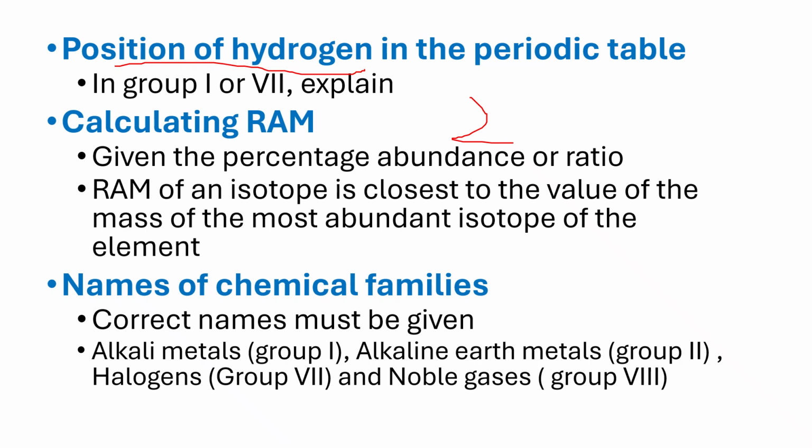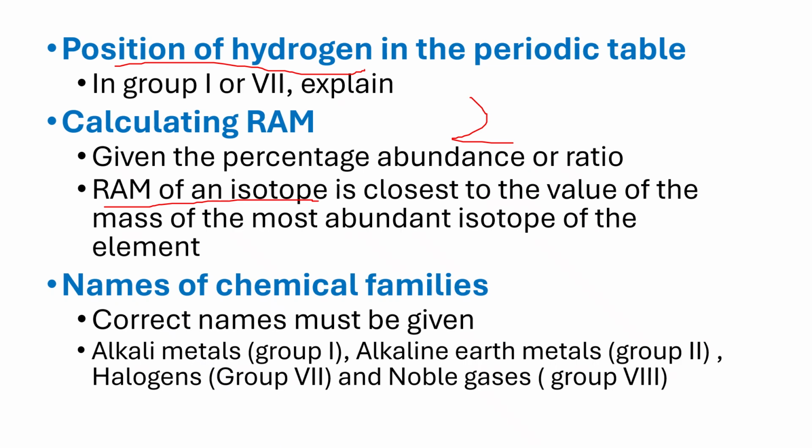What I want students to also note is that the RAM of a particular element is always closest to the isotope with the highest abundance. For example, if we have isotopes of mass number 20 and 22, but the one with mass number 20 is 70% abundant and the other one is 30%, then it means the RAM of that particular element will be closer to 20 instead of 22.